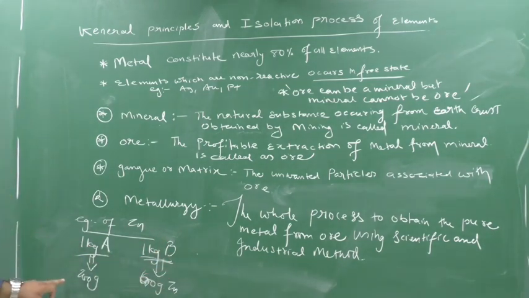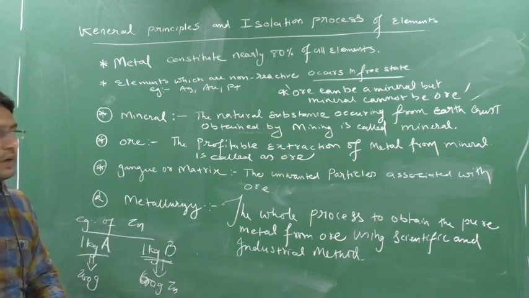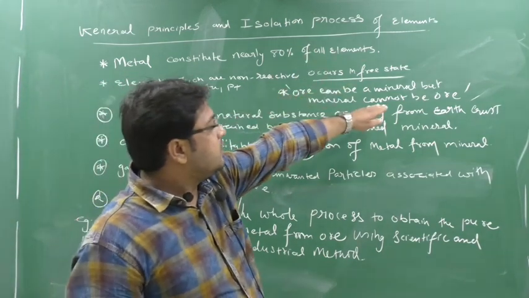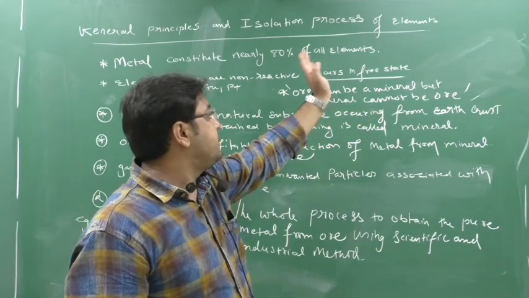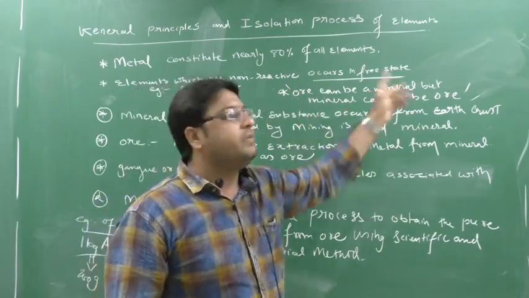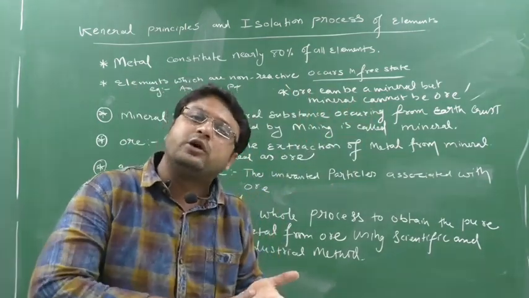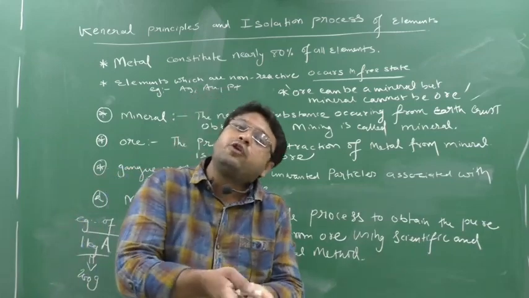A is only a mineral, it's not an ore. Why is A not an ore? Because here we don't get profitable extraction. So can I say that an ore can be a mineral, or a mineral can be an ore? No, a mineral cannot be an ore. So I can say that an ore can be called a mineral, but a mineral cannot be called an ore.